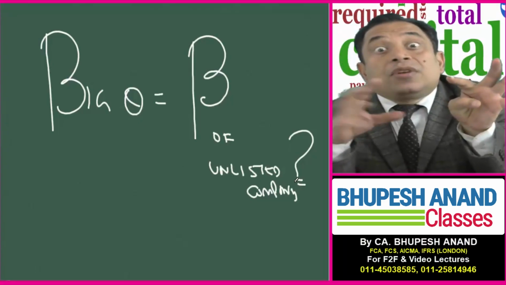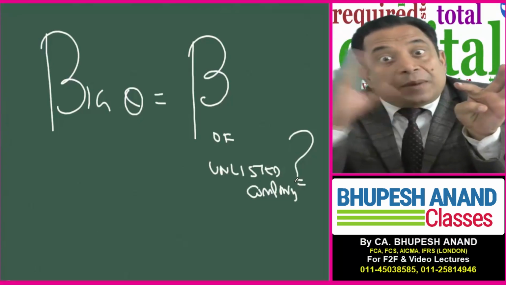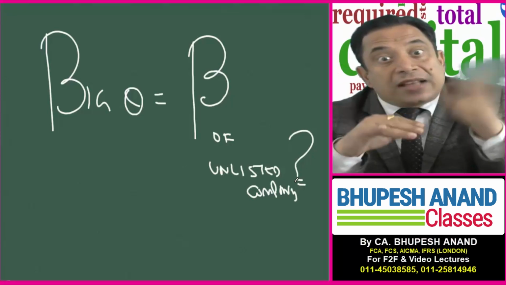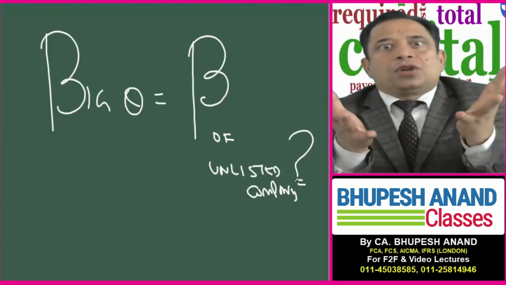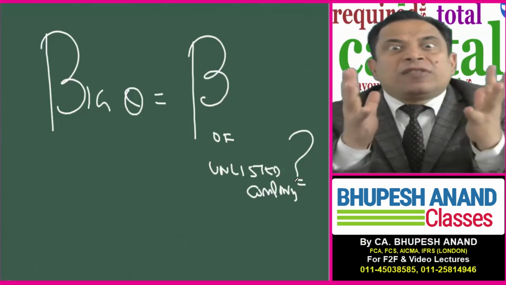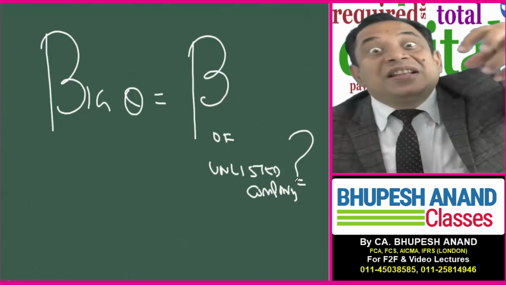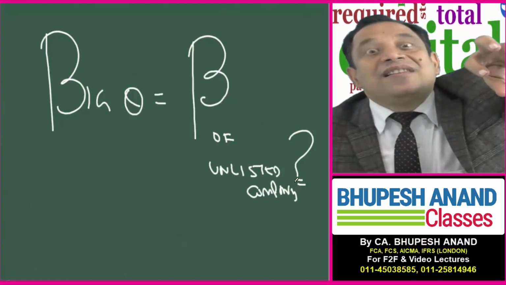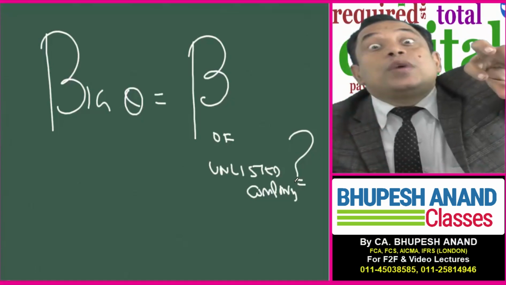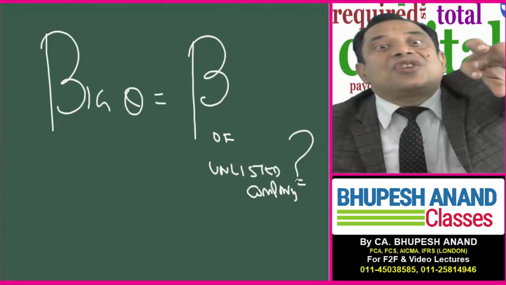One student asked me what is beta. I will tell you what is beta. I have told you about beta in portfolio management as well as in the last lectures. But still, because you have asked me, I will tell you the meaning of beta. Beta is the variation in the prices of a stock vis-a-vis fluctuation or variation in the prices of the market.